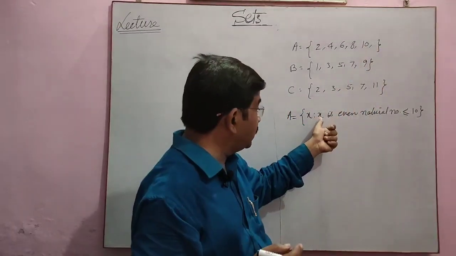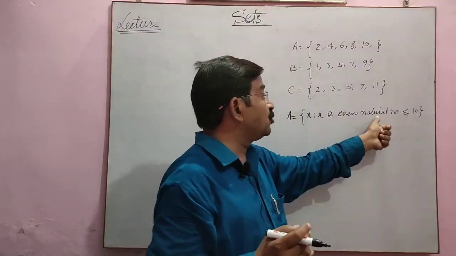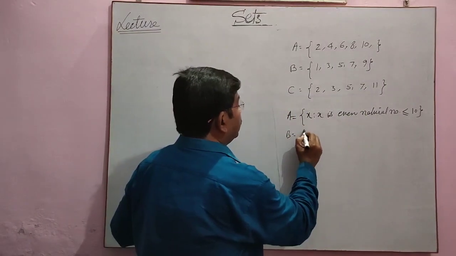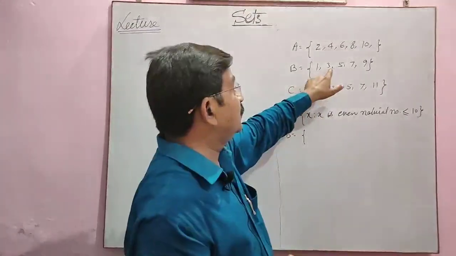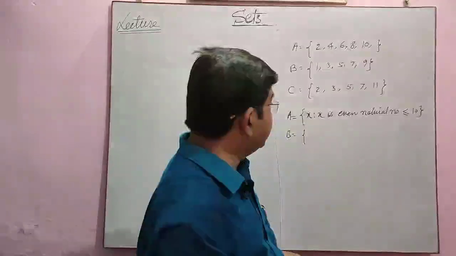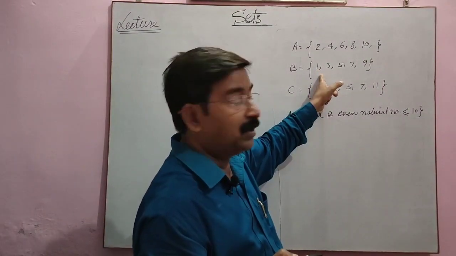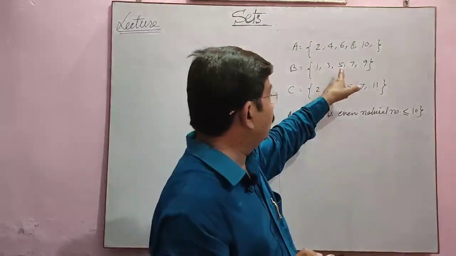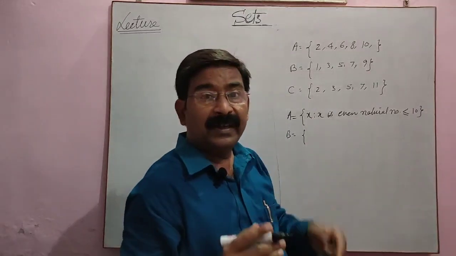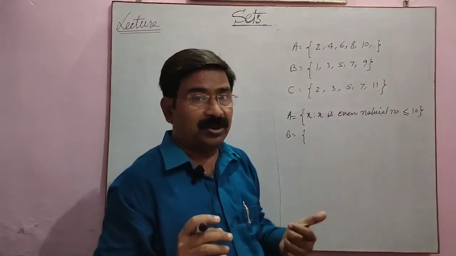So x such that x is an even natural number less than or equal to 10. B, what is it? See, 1, 3, 5, 7, 9, and it is again a finite set. How can we write it? 1 says its own story, that is an odd number. 3 is an odd number. 5 is an odd number. 7 is odd. 9 is odd. Every element says its own story, which means this is roster form.